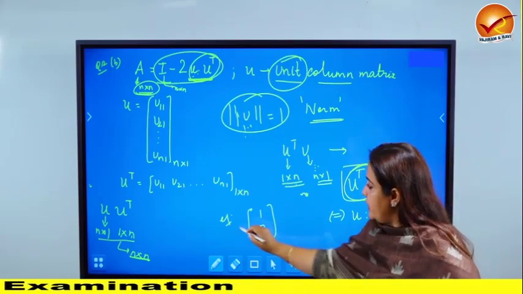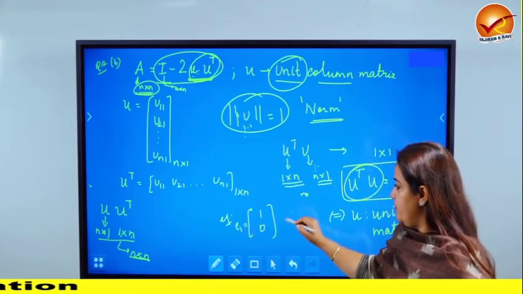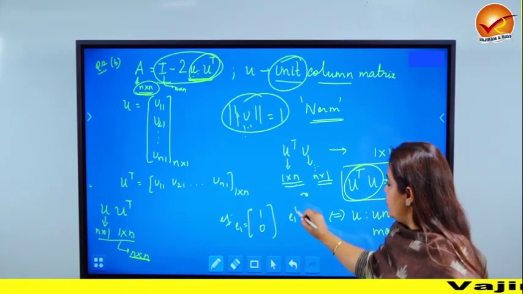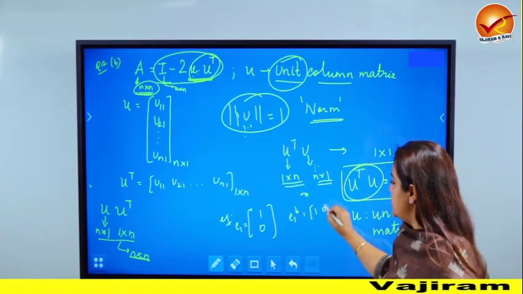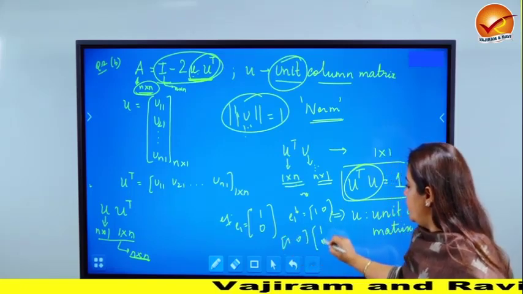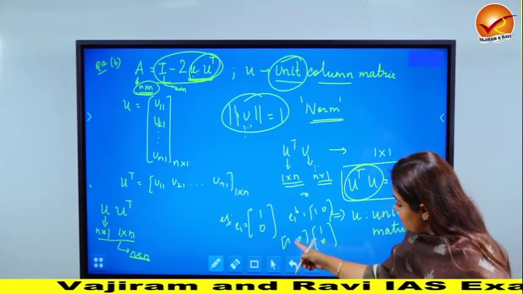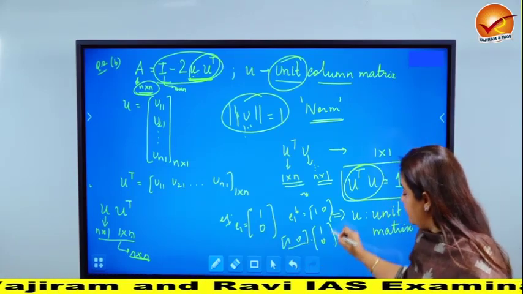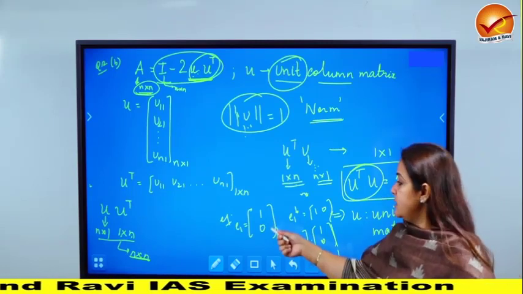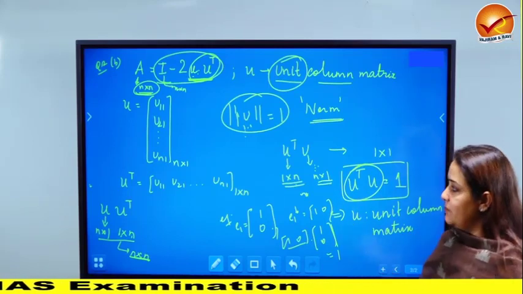We know this is E1, because it is the first element of the orthogonal basis that you have. Now E1 transpose, if I calculate, will be 1, 0, and if you multiply 1, 0 with 1, 0, and when I multiply, I mean by taking a dot product, the answer is coming out to be 1. So 1, 0 is another example of a unit column matrix. So I hope this concept is clear.